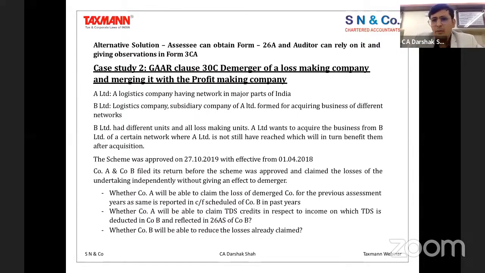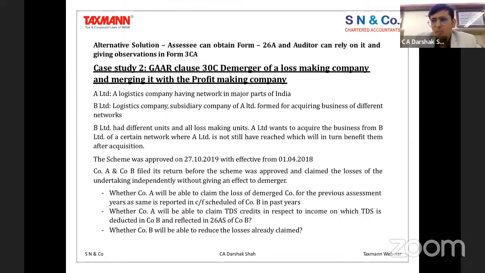Now, if you are aware, what happens is, if it's a loss-making unit which is getting demerged with the profit-making unit, this is something which is a usual practice, where there is a loss-making unit of a business which gets demerged and that gets merged with the profit-making company. Now, the first question, of course, which arises is basically how will the procedure happen. So let me elaborate this case study.